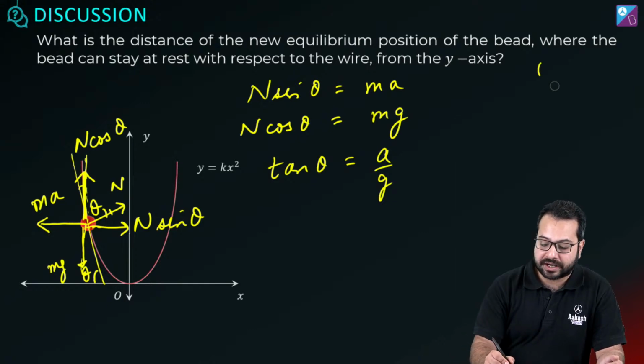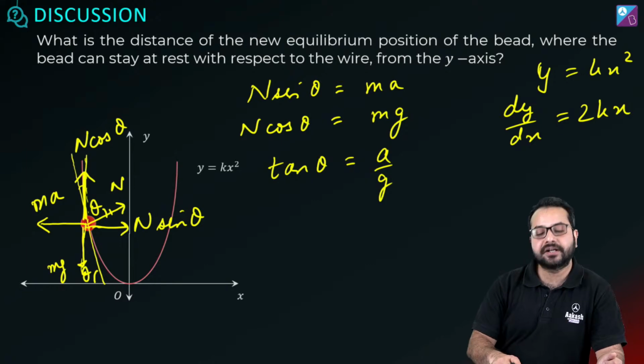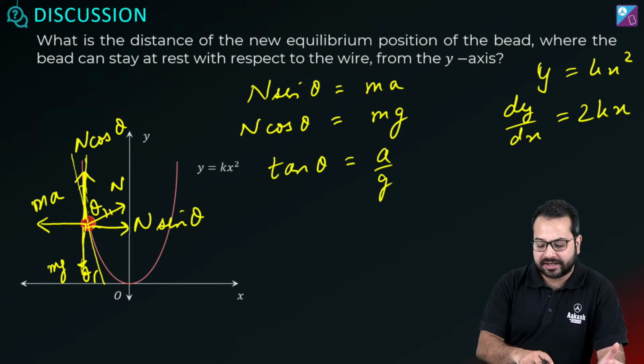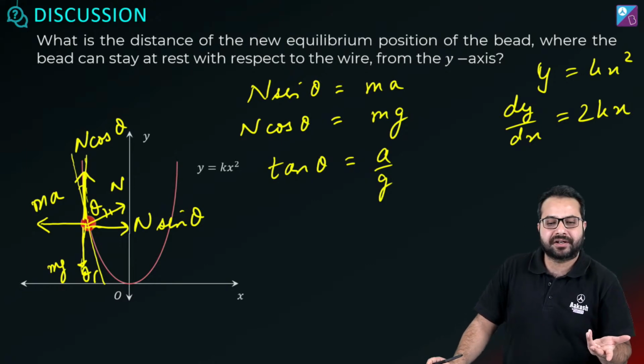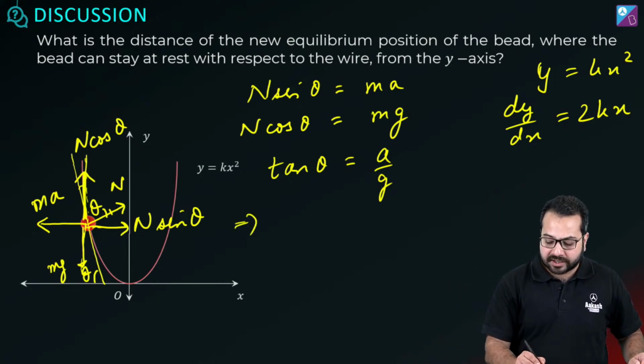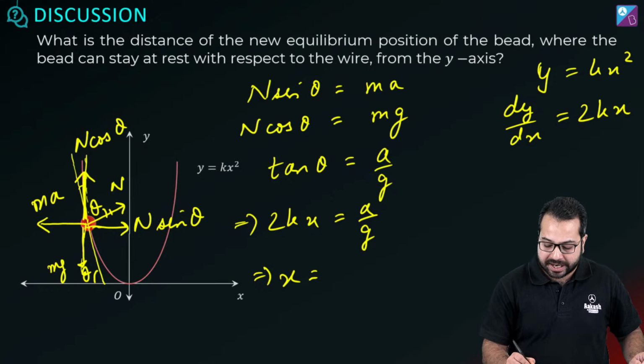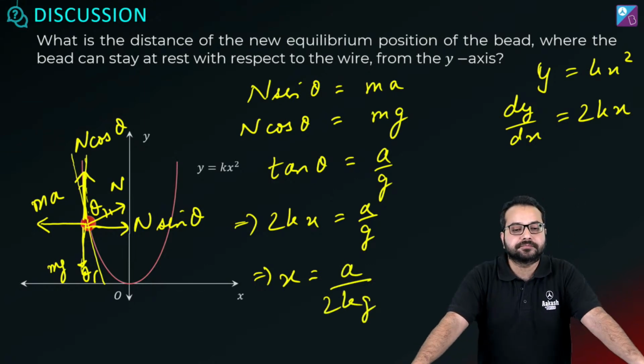y is equal to kx squared. So dy by dx will be 2kx. And the magnitude of dy by dx is simply tan theta. We just have to deal with the magnitude, so I'm not worrying about the plus minus sign. So in place of tan theta we can write 2kx, and this is equal to a upon g. So what do we have to find out? We have to find out x, which will be a upon 2kg.